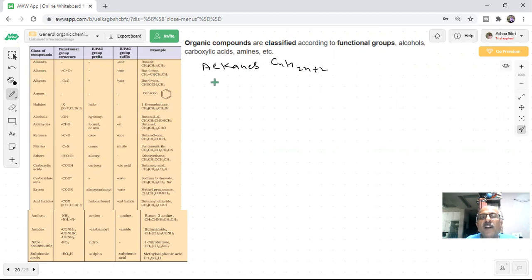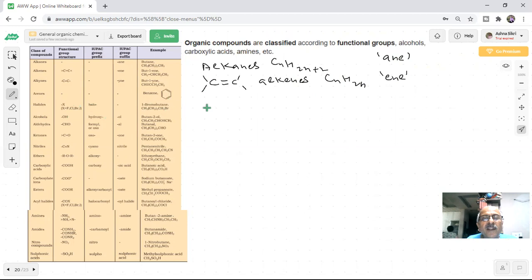Alkenes have at least one double bond. What do you call them? Alkenes, general formula CnH2n, and you are using ene as a suffix. Then aromatic compounds they call arenes. You can see benzene, aromatic compounds.